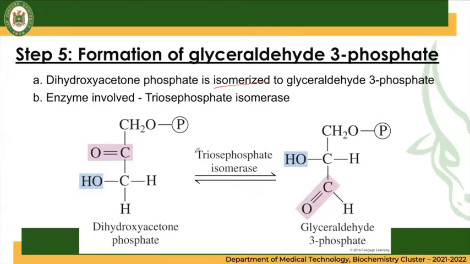There is a rearrangement within the structure, and your DHAP will be converted to G3P using the enzyme triose phosphate isomerase. As we can see here, the carbonyl and the hydroxyl part, there is a change in the position, making your DHAP become a G3P molecule.